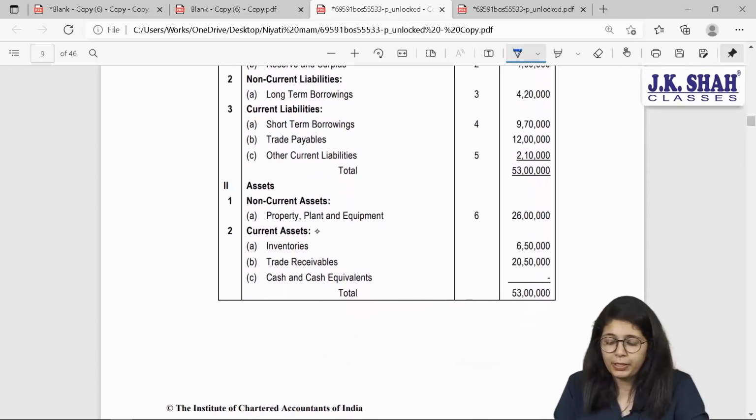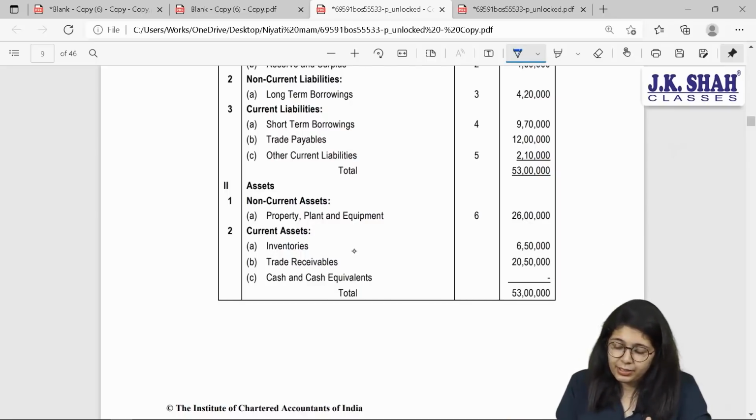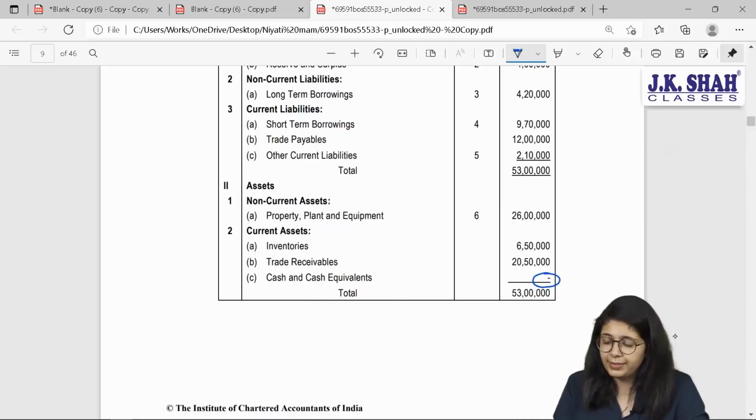Assets include property, plant and equipment. Now beta, we are in which chapter? Liquidation. We need to sell all these assets, including current assets. Inventories will be sold, money will be recovered from trade receivables, and you already have cash and cash balance 0. Okay, next.